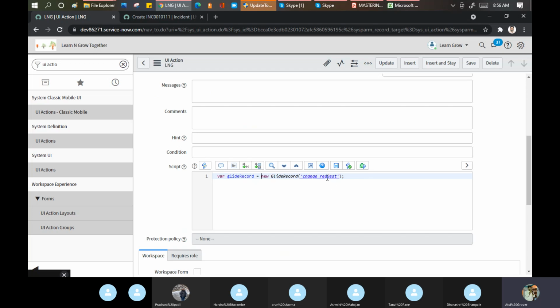I am passing all the records or attributes of the change table into my variable called GlideRecord, because I cannot do the operation directly on the table. I can do the operation only on the variable. Like in a function, you say parameters A, B, and C, and from the function you are passing A, B, and C. Where should it store? It should store in the records here.